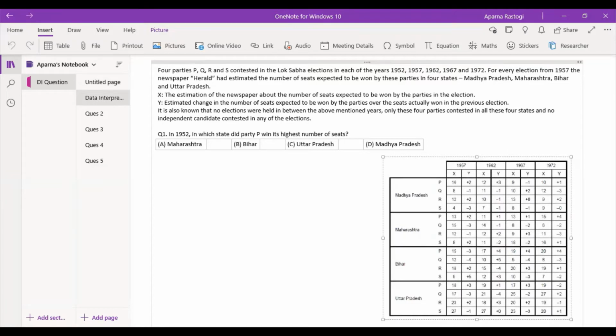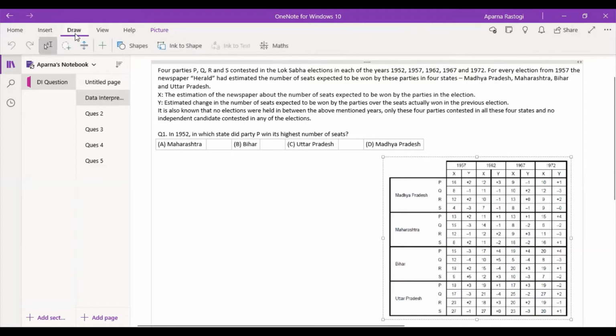You all can pause the video in the middle, try to solve the question yourself, and then look at the solution. Okay, so I'm going to start with it. We have four parties, P, Q, R, and S. They have contested in the Lok Sabha elections in each of the years 1952, 1957, 1962, 1967, and 1972. For every election from 1957, the newspaper Herald has estimated the number of seats expected to be won by these parties in four states: MP, Maharashtra, Bihar, and UP.